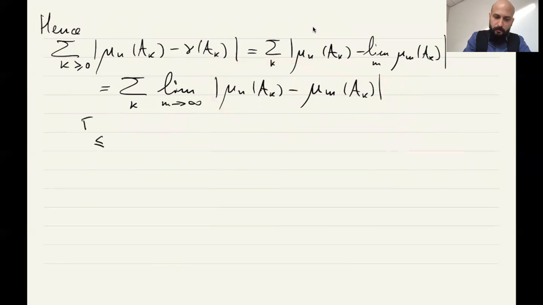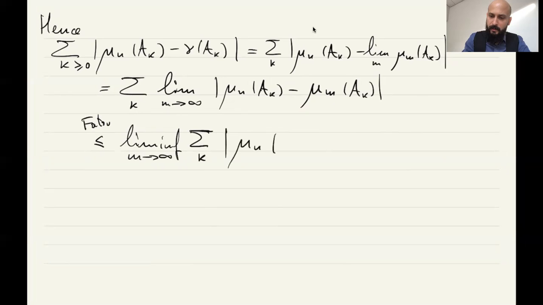So you have Fatou, then in general you have the limit as m goes to infinity of the sum over k of |mu_n(A_k) minus mu_m(A_k)|.